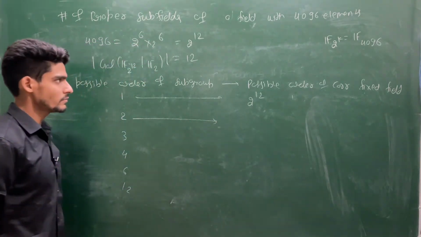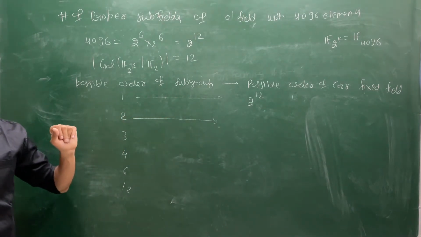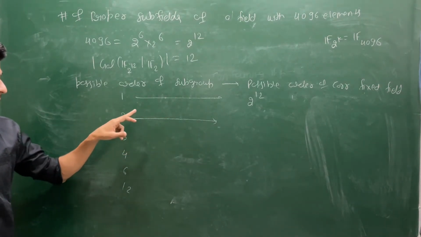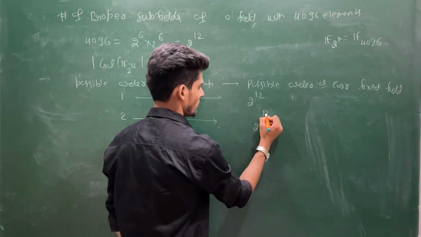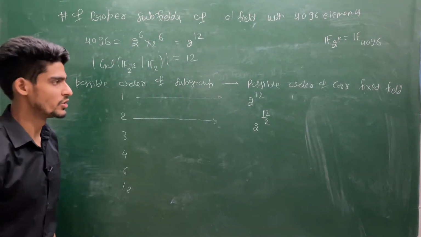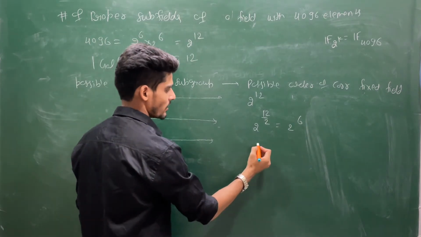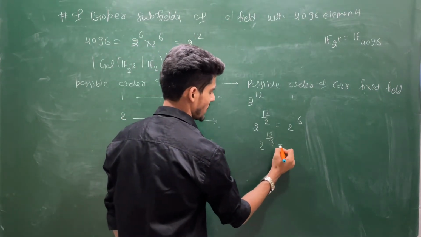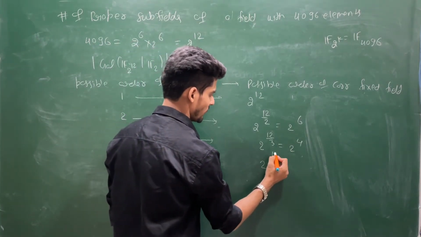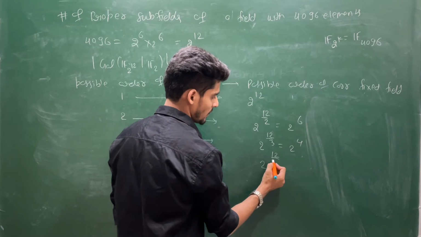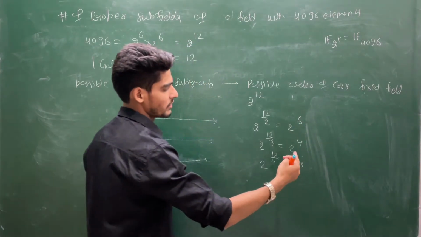If 2 is the order of the subgroup, then we know that the dimension of E over Fp, which is nothing but 2 power 12 by 2, so it will be 2 power 6. If 3 is the order of the subgroup, then the corresponding subfield will have order 2 power 12 by 3, which is 2 power 4. If 4 is the order of the subgroup, then the corresponding fixed field will have order 2 power 12 by 4, which is 2 power 3, and this 6 is the dimension, 4 is the dimension, 3 is the dimension.